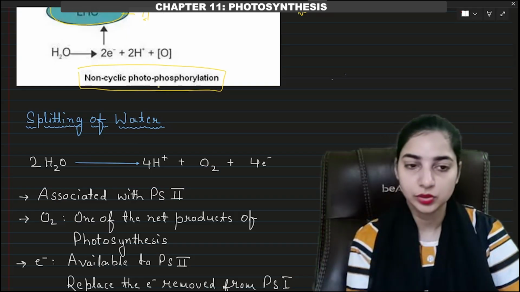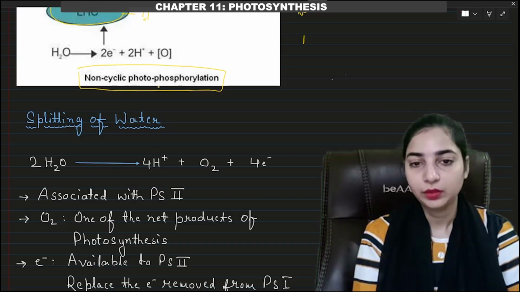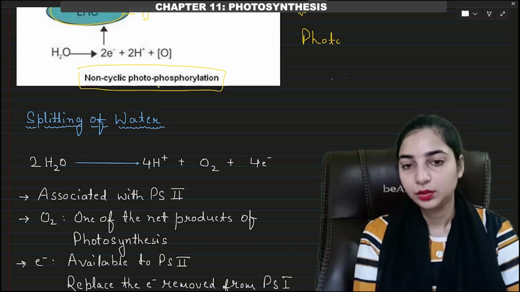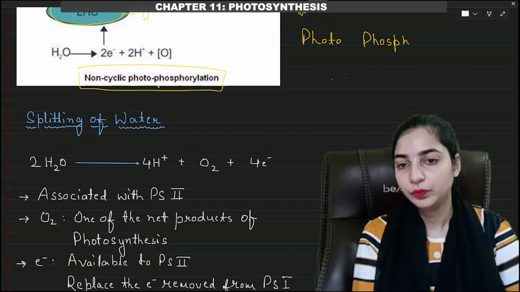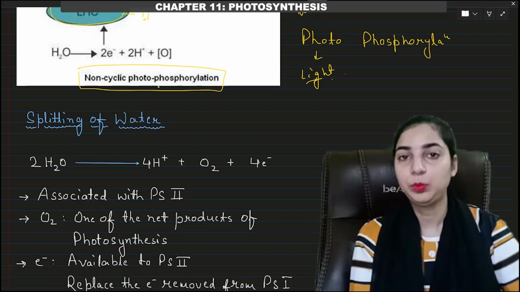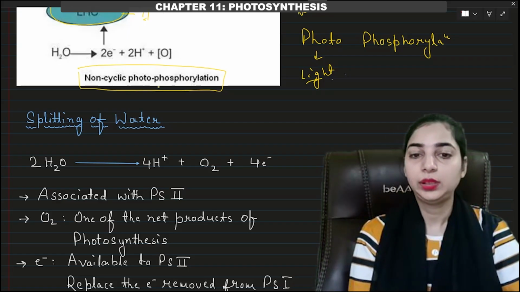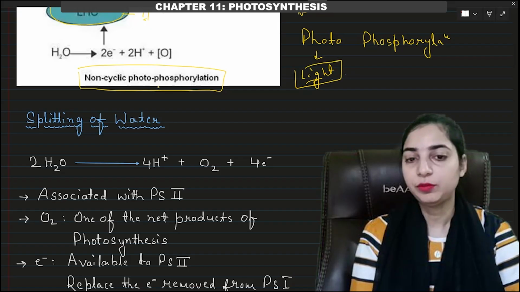Non-cyclic photophosphorylation. First, let's understand the meaning. Photophosphorylation. Photo means light, because sunlight is important here. Okay, this process cannot take place without the sunlight. So light is important. That is why photo is used.